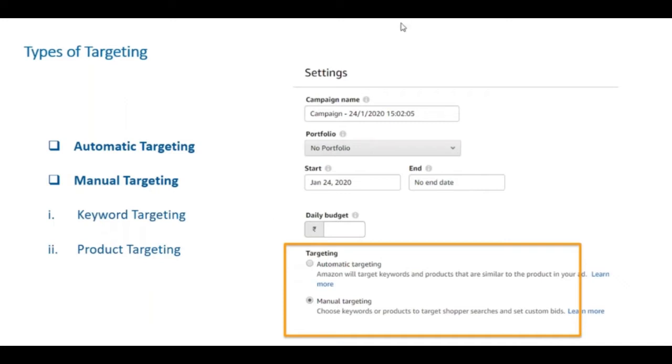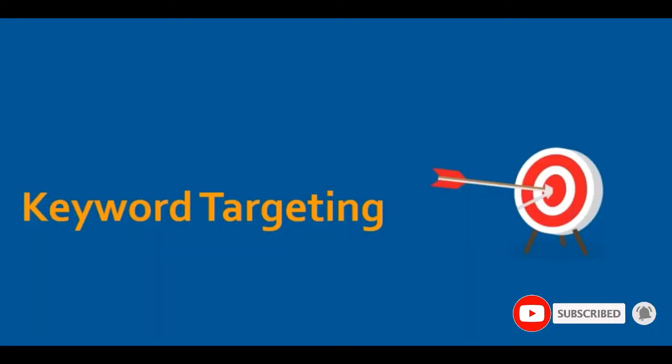The next type of targeting is product targeting. Like I was mentioning, in product targeting, you can target a particular price range, a particular brand, particular products, like a particular ASIN which you think is very similar to the ASIN that you sell. You can target that ASIN bang on. So these are the basic targeting features that we have. Now I will come to keyword targeting and explain things to you in greater detail.